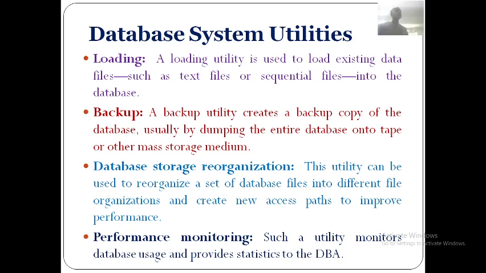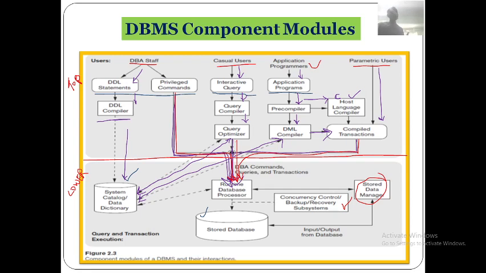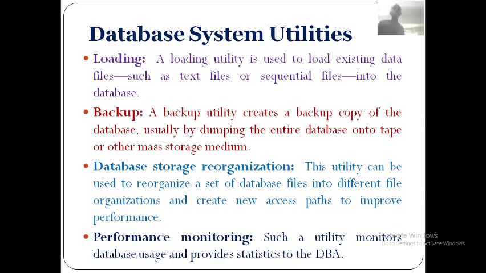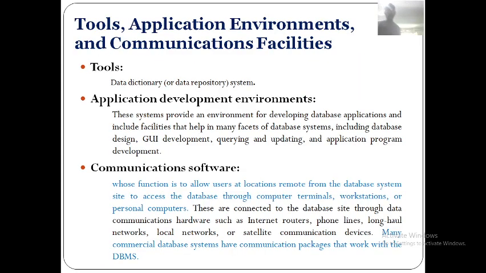Hope you understood. See here now, these things are also required for your database management system. If you want the complete thing, you need these component modules, and you need these database system utilities: loading, backup, database storage reorganization, and performance monitoring. These utilities are also part of the database management system.